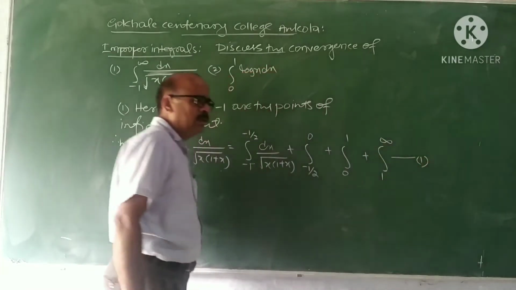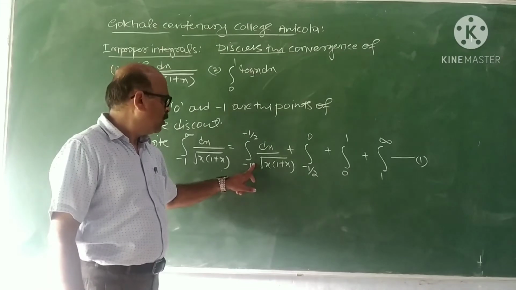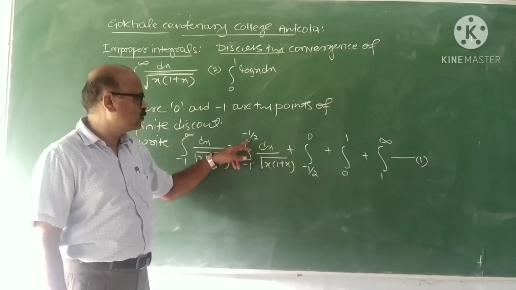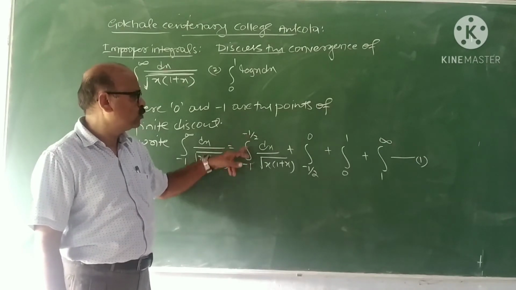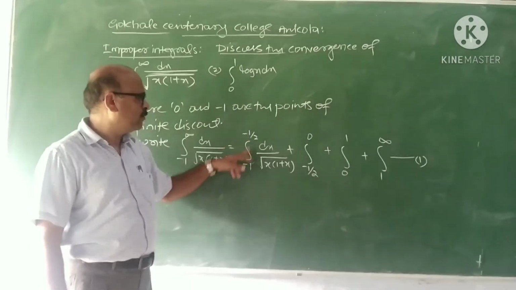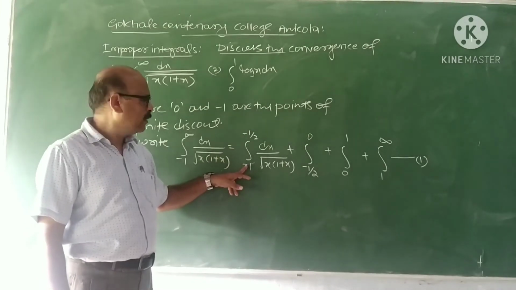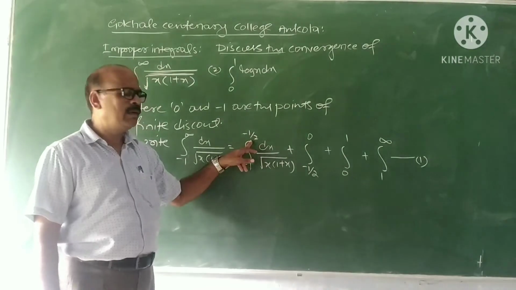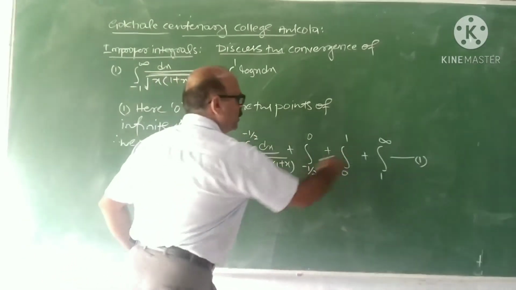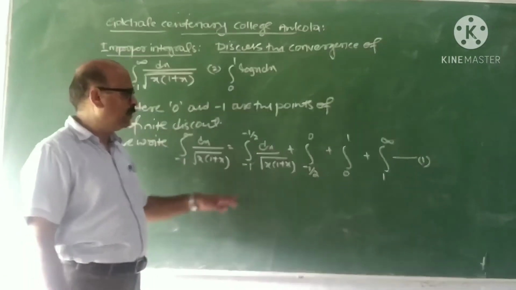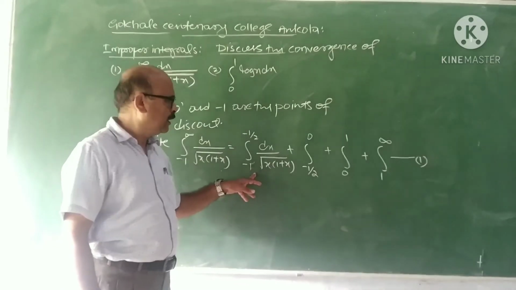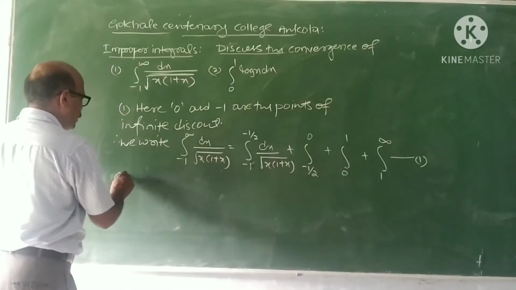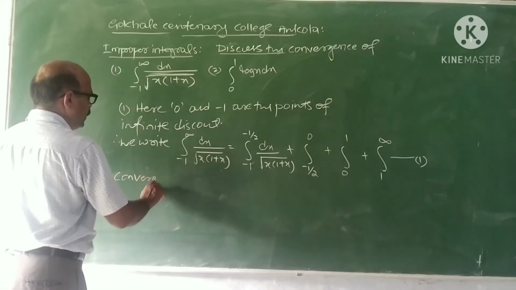Take this as 1, because both ends should not be infinite discontinuities. Therefore, we have taken minus 1 to minus half, not minus 1 to 0. If both ends are infinite discontinuities, then again we have to take one more point between minus 1 and 0. Therefore, we have taken minus half. Now, if all these four converge according to the definitions that we have discussed earlier, this improper integral converges. Now, we consider the cases one by one.